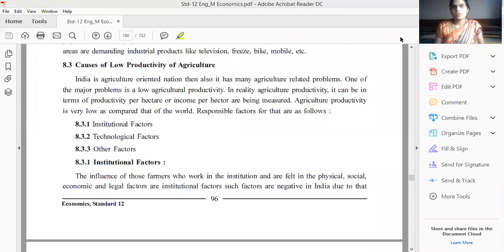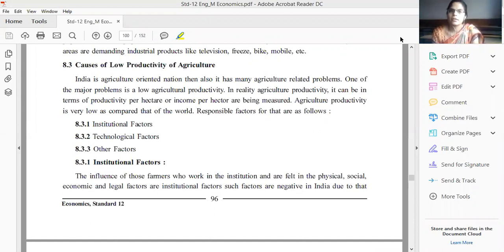The topic is causes of low productivity of agriculture sector. Whenever you write this answer, friends, it's the most scientific question for 5 marks. Causes of low productivity of agriculture sector is the main important question in this chapter.